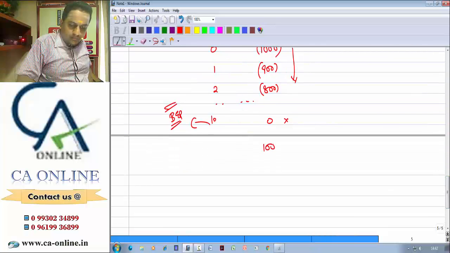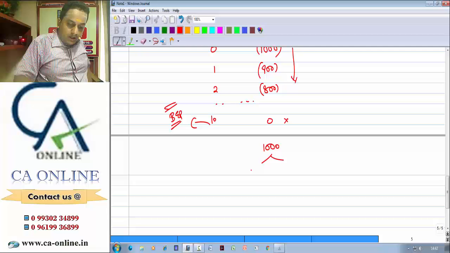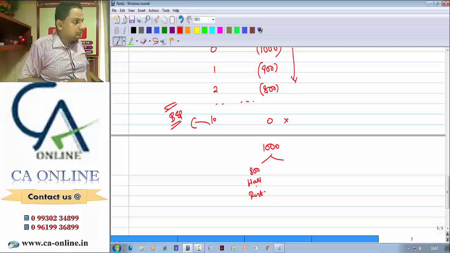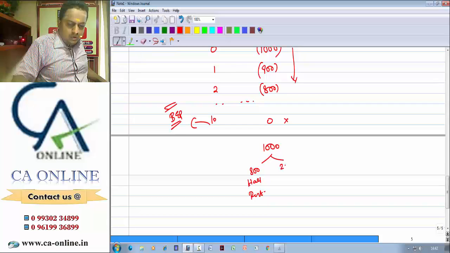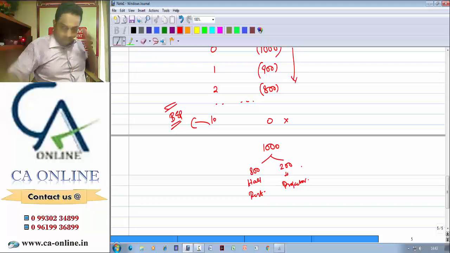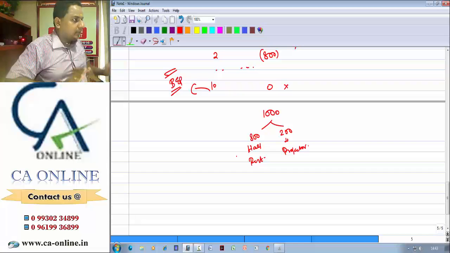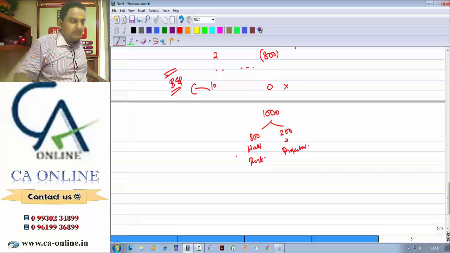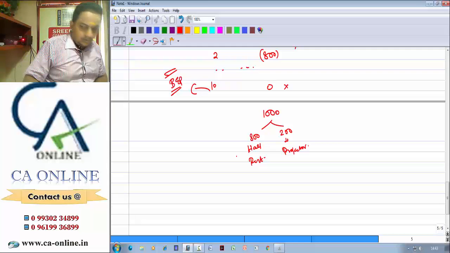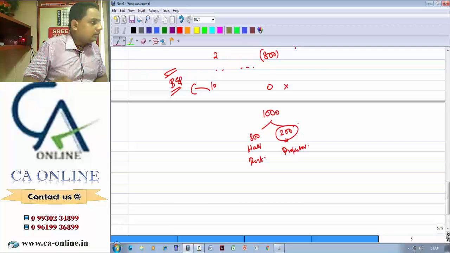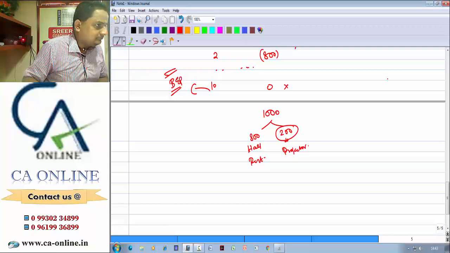Now I'll take the same example. The same 1000 I am splitting into 2. 800 rupees is the hall rent, and 200 rupees is for the projector, assume, just for example. Now the hall rent I have already paid in advance and I cannot recover it back. But the projector, only when the seminar takes place do I need to pay for that. That is also a fixed cost, assume. But this 200 rupees I need to incur only when the program takes off.